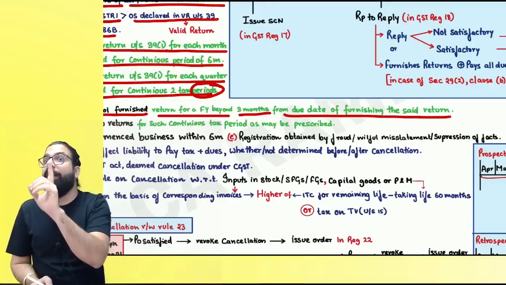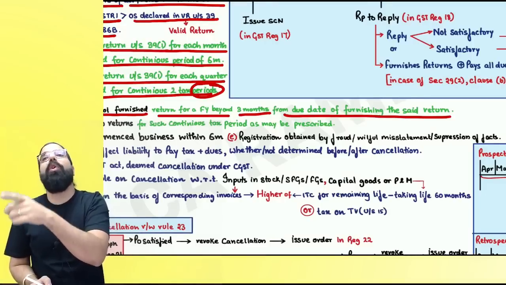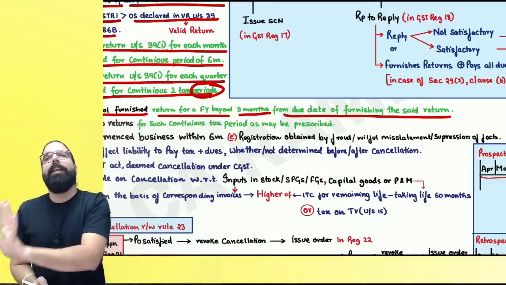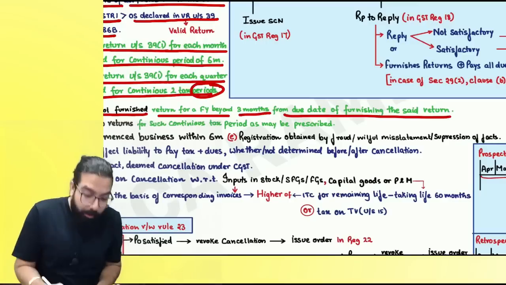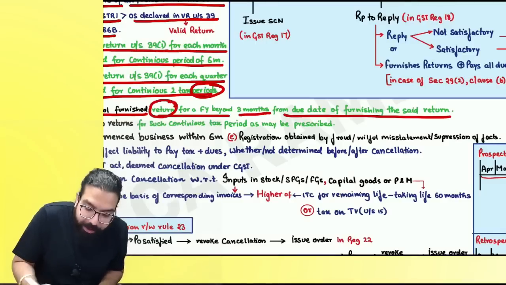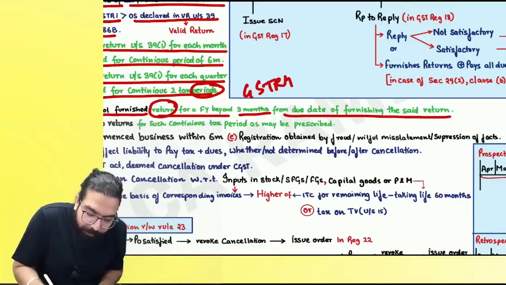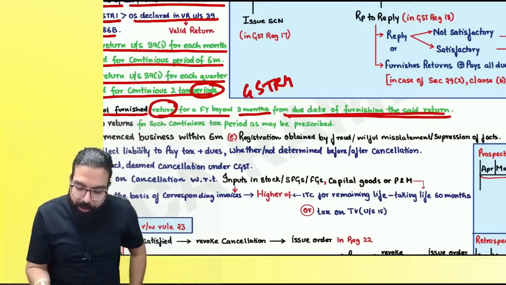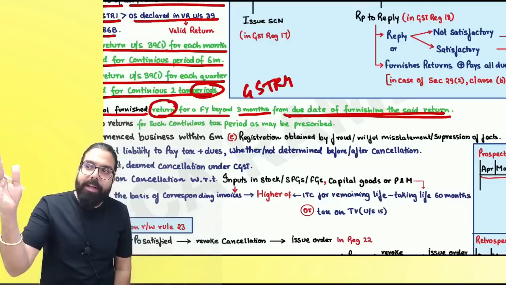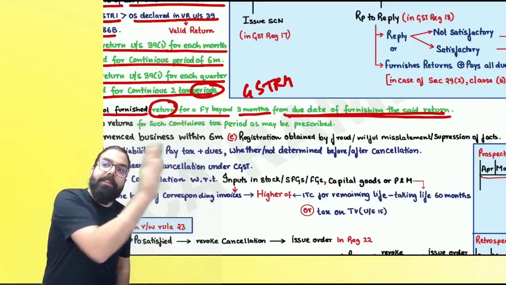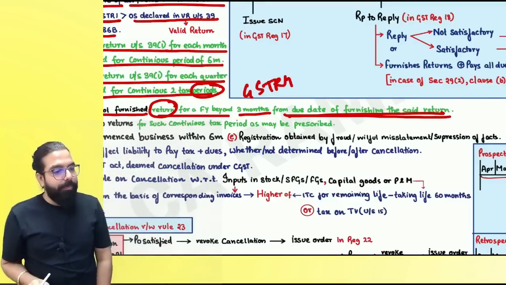I'm not talking about tax payment now. I'm talking about GSTR 4. CMP 08 is just an intimation that I have paid my tax. We are not talking about that. We are talking about the return, and their return is GSTR 4. And they have not furnished it beyond 3 months from the due date. What is the due date, everyone? 30th April. So if you have not furnished, and 3 months have already gone, then your registration can be cancelled.